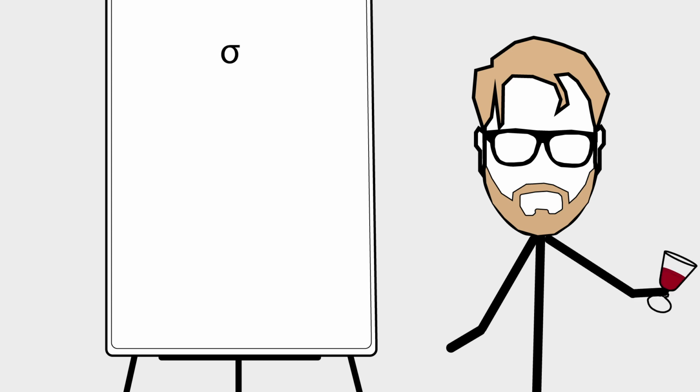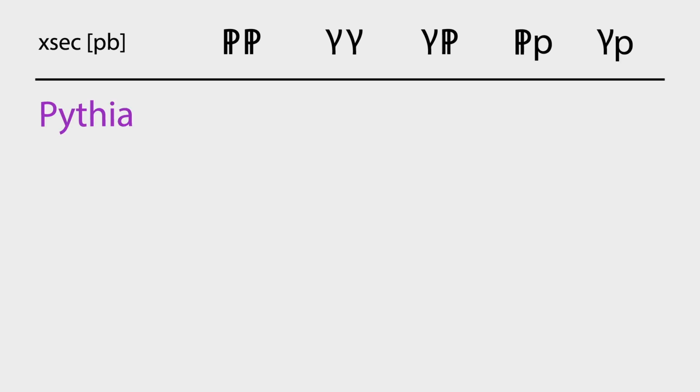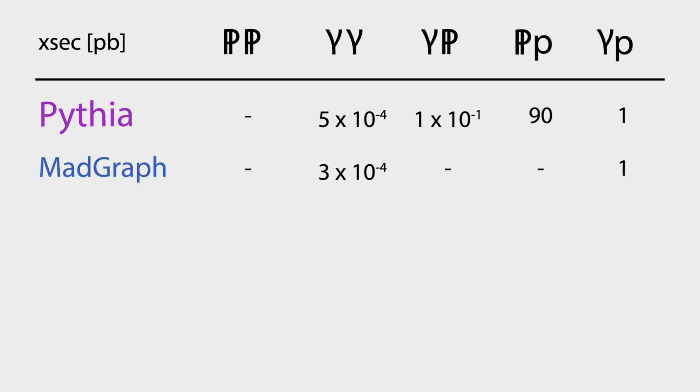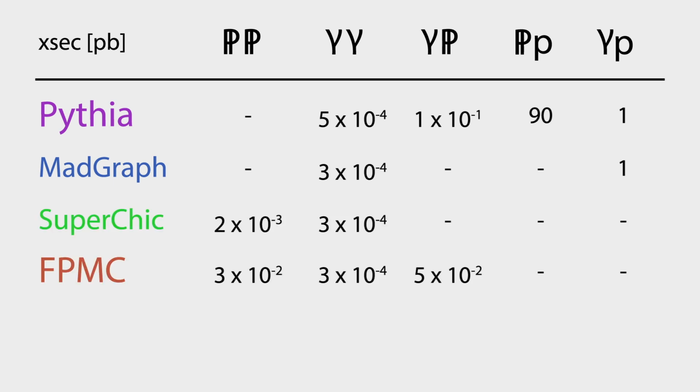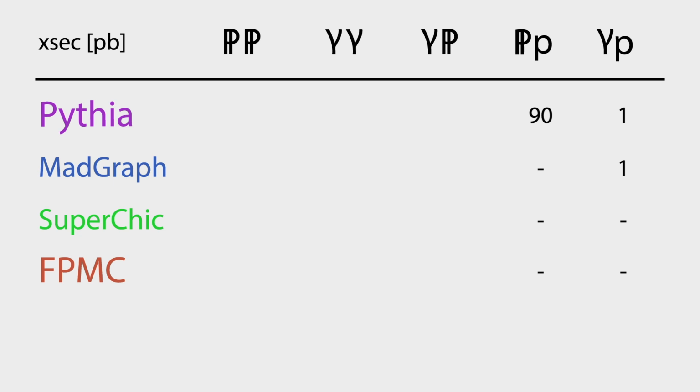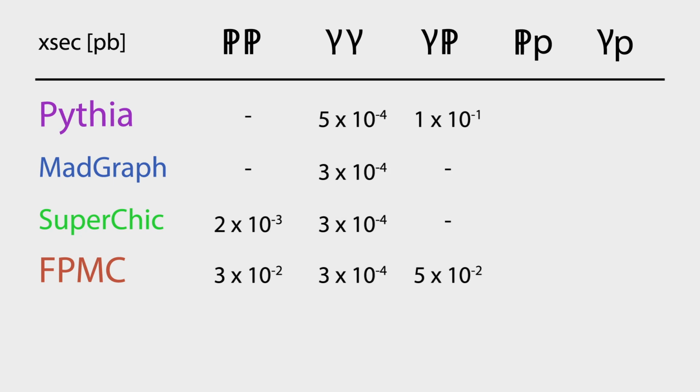The cross-section of the process we can take directly from Monte Carlo. There is no single generator that can simulate all of the processes we want: elastic pomeron-pomeron, photon-photon, photon-pomeron, and semi-elastic pomeron or photon production. Pythia can do most, but not all. MadGraph can do anything with photons, but not pomerons. Herwig can possibly do everything, but the authors haven't confirmed that, so we're not including it here. And there are 2 dedicated generators that can handle only the fully elastic case: SuperChic and FPMC. For the semi-elastic cases, the cross-sections are quite high, on the order of a picobarn, whereas for the elastic cases, they're on the order of femtobarns.